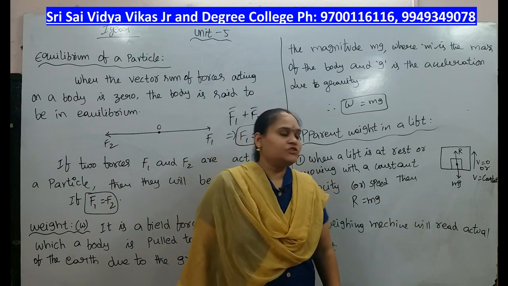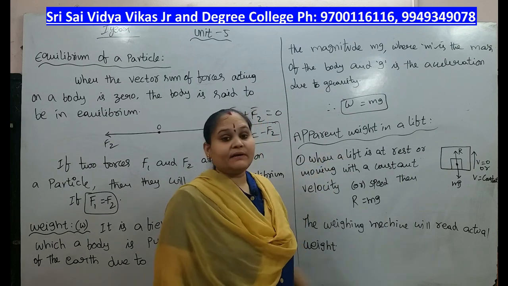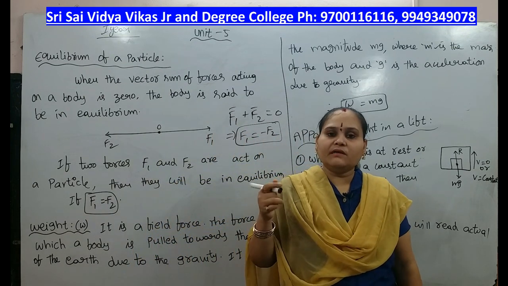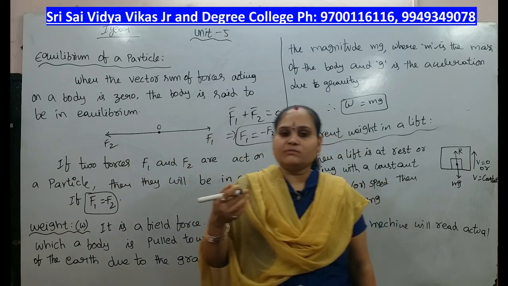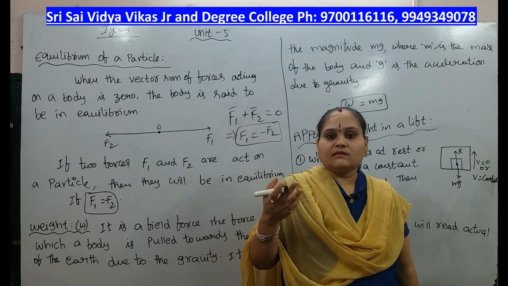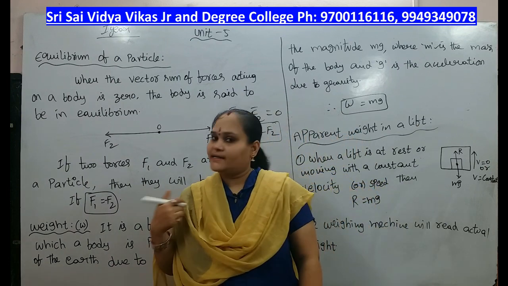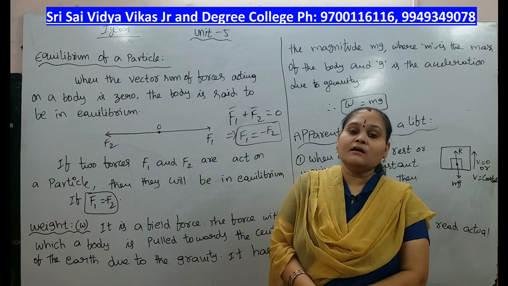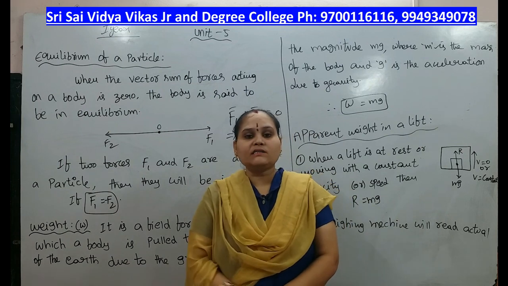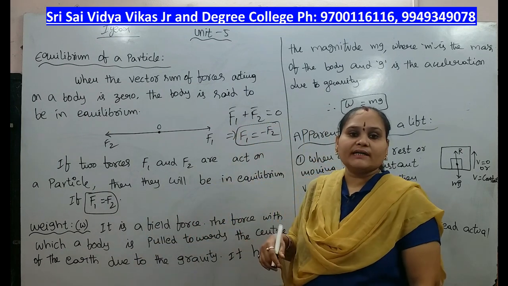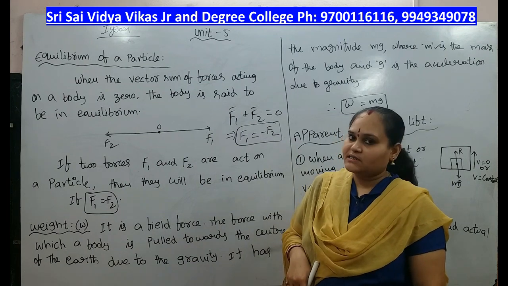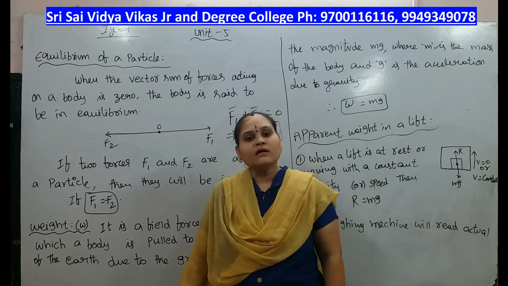W equals mg. Okay, next we will discuss the apparent weight in a lift. First topic was the equilibrium state. If a particle is in equilibrium, the vector sum of the forces is 0. If two forces are in equilibrium, then F1 equals minus F2. Next, weight is a field force: the force with which a body is pulled towards the center of the earth due to gravity. Its magnitude is mg, where m is the mass of the body and g is the acceleration due to gravity. Therefore, W equals mg is the weight.